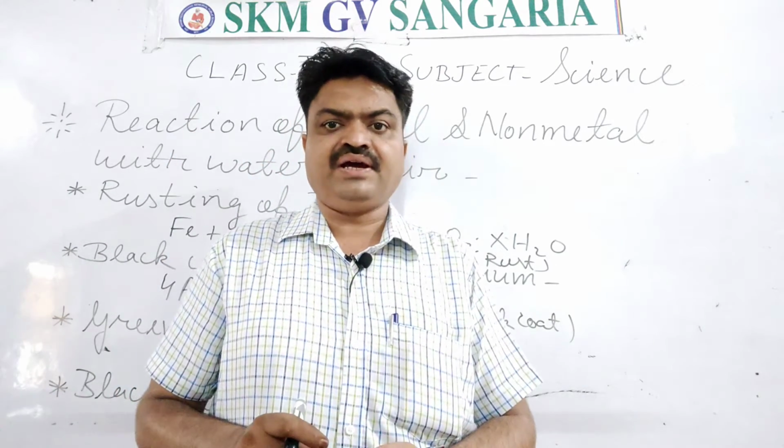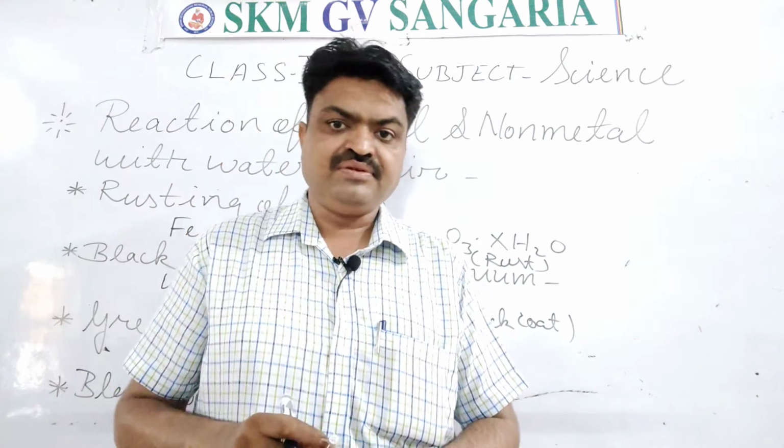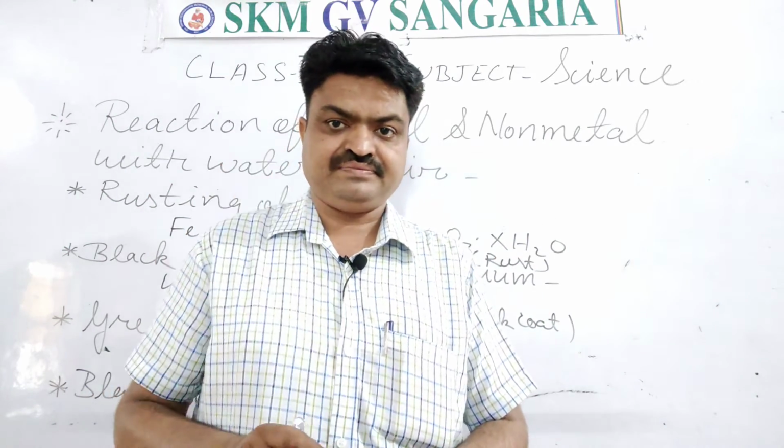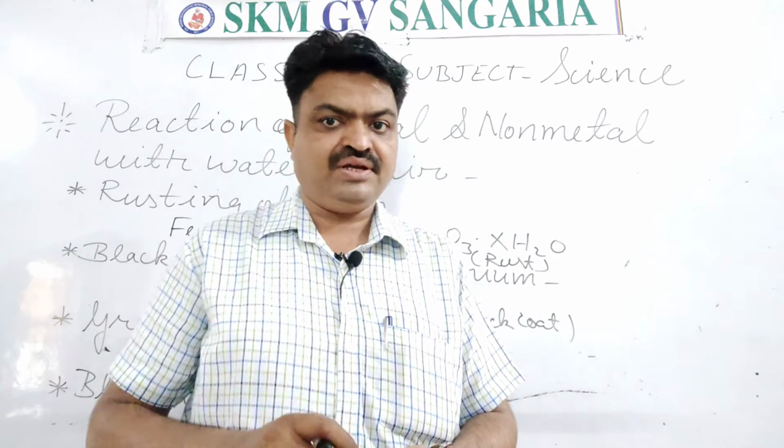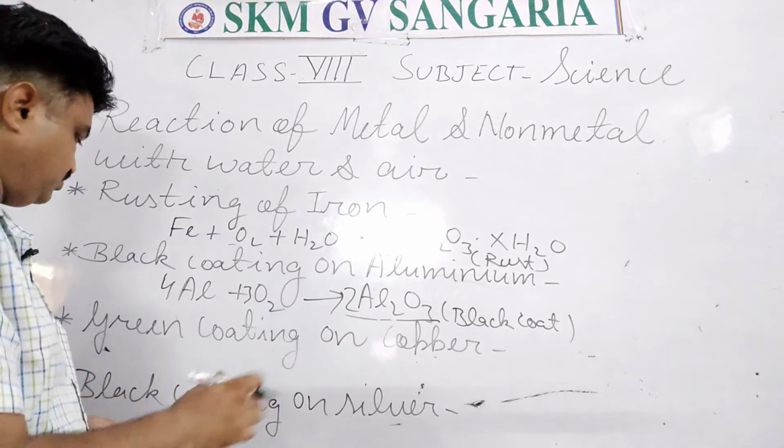That's why many times on the copper utensils we observe the green coating, and that green coating is also an example of corrosion, student.